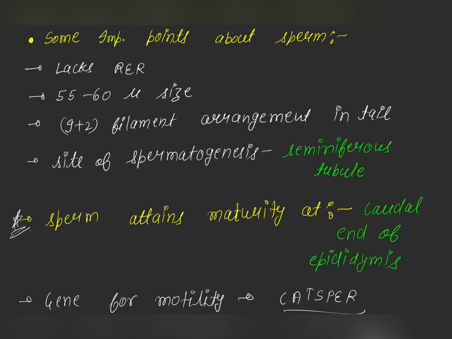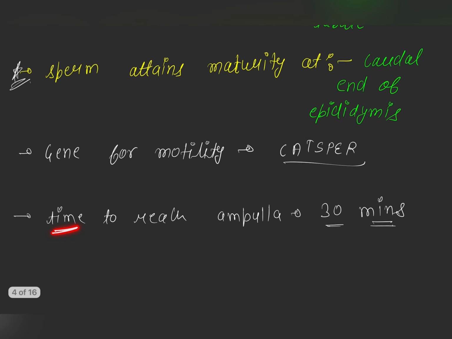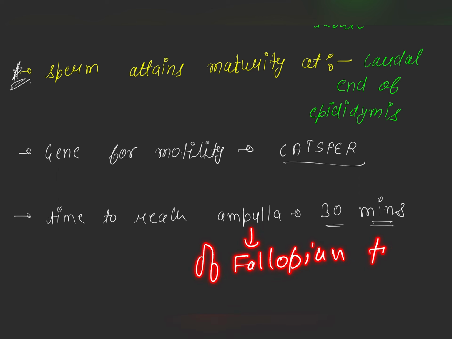What is the site of spermatogenesis? This is one of the most asked questions. This is the seminiferous tubule. Sperm attains maturity at the caudal end of the epididymis. What is the gene responsible for motility? This is the CatSper gene. And what is the time for the sperm to reach from the cervix to the ampulla of the fallopian tube? This is approximately 30 minutes.